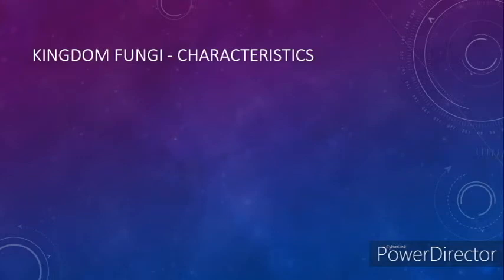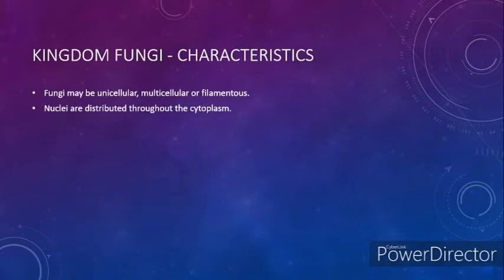So these are the characteristics of Kingdom Fungi. Fungi may be unicellular, multicellular, or filamentous. Nuclei are distributed throughout the cytoplasm. It's spread throughout the cell. Chlorophyll is absent, that is, they cannot prepare their own food, like plants.